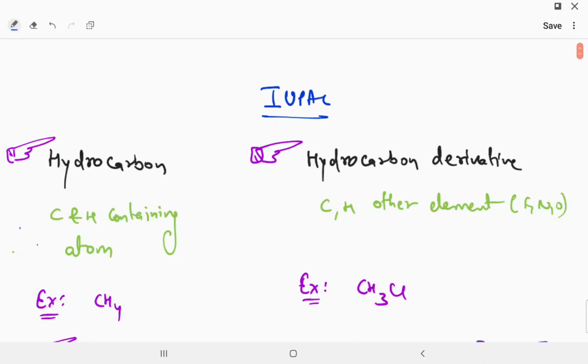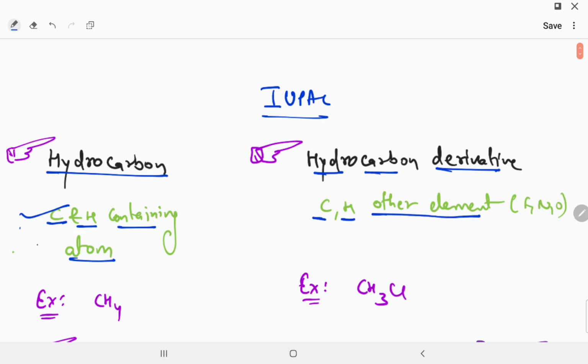Start, that is IUPAC. Okay, in the IUPAC topic, first of all we need to know what a hydrocarbon is. You have to remember that a hydrocarbon is nothing but carbon and hydrogen containing atoms, and hydrocarbon derivatives are carbon and hydrogen and other elements.